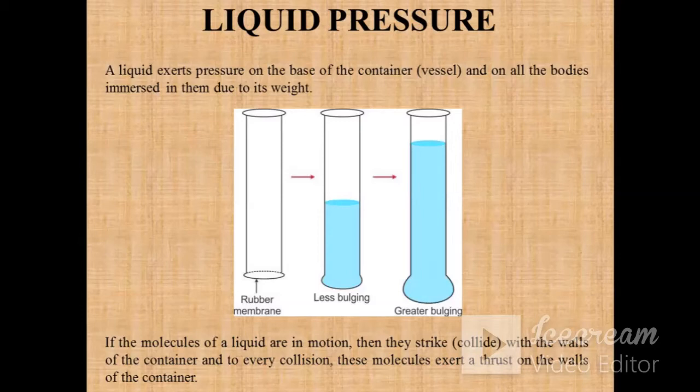Whenever the liquid is filled inside the container, the molecules of the liquid are in random motion, and they strike the walls of the container. With every collision, these molecules exert a thrust on the walls of the container. So this is how the liquid exerts pressure on the walls of the container.